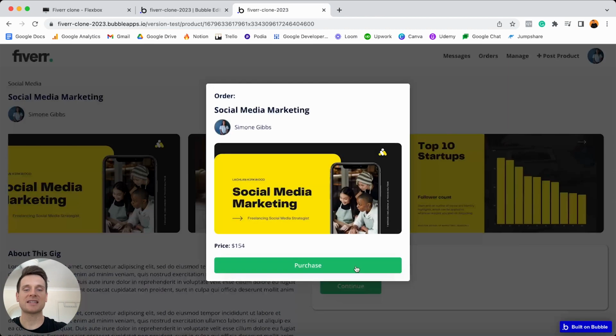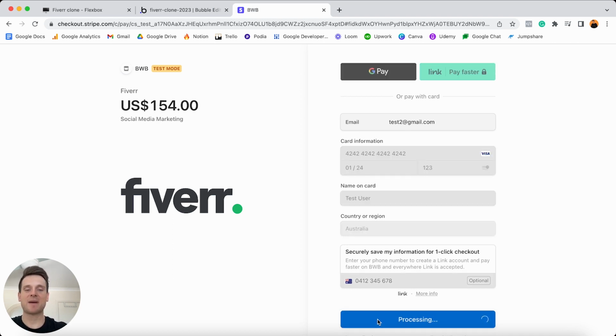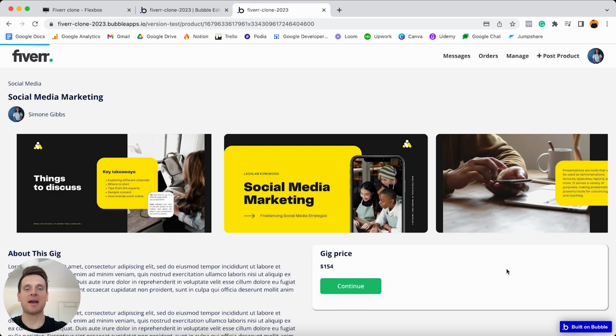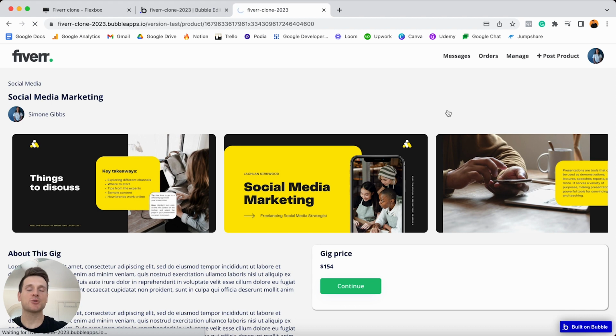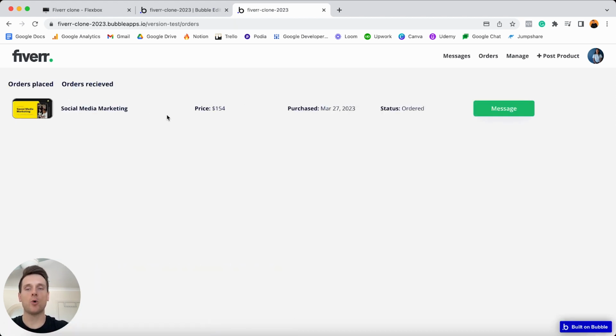What I'm going to do is select my continue button here. I'm then going to review my order and I'm going to purchase this. Over in my checkout experience, I'm then going to add in all of my payment info, from which I'm then going to select to make this payment. It's going to process that order, and once that's been successfully paid for, it's going to redirect us back to our application and actually send us to a page where we can manage all of our orders we've placed.